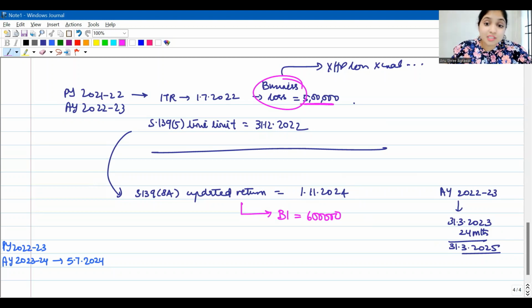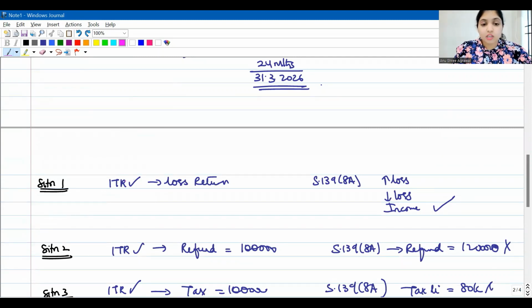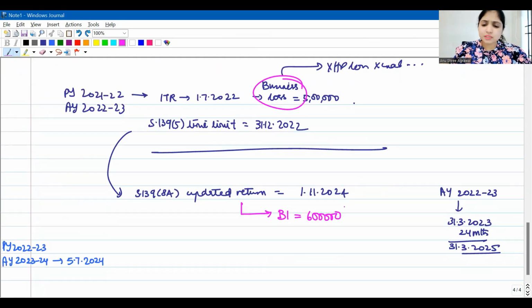Earlier, he was saying business loss is 5 lakhs. Updated return cannot be a loss return. But if earlier return was loss return, updated return can be an income return, I told you. That was my first situation, right? The updated return cannot increase the loss, cannot decrease the loss, but it can only be an income return. That is what the assessee is doing. He is wanting to declare now an income of 6 lakh rupees.